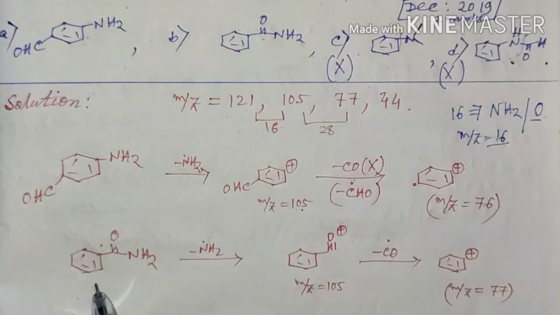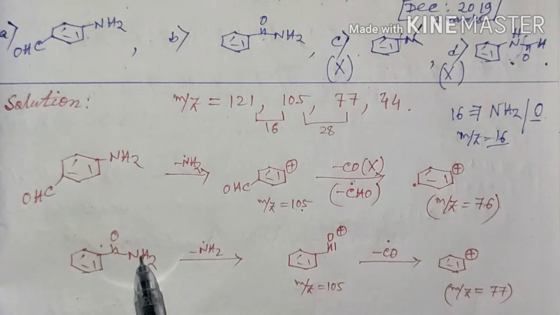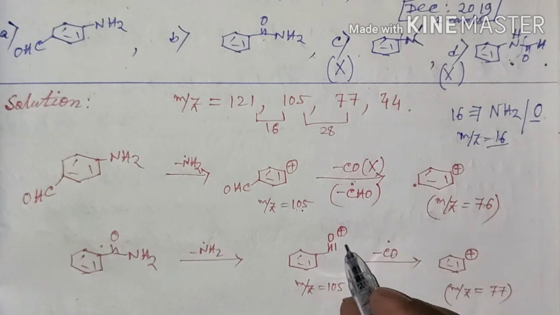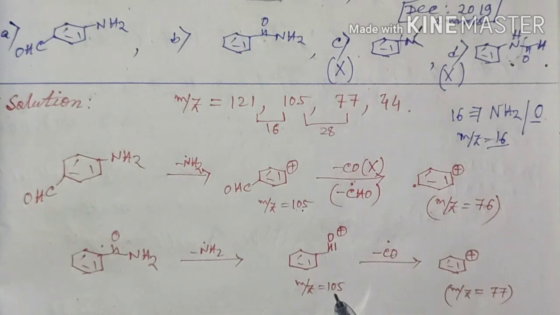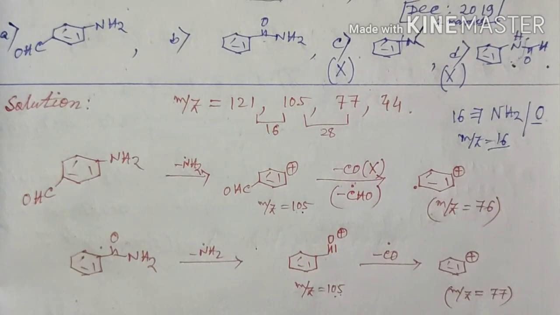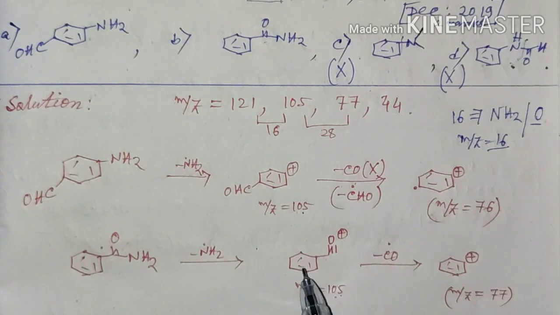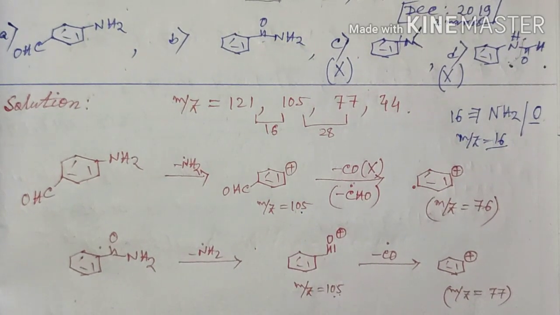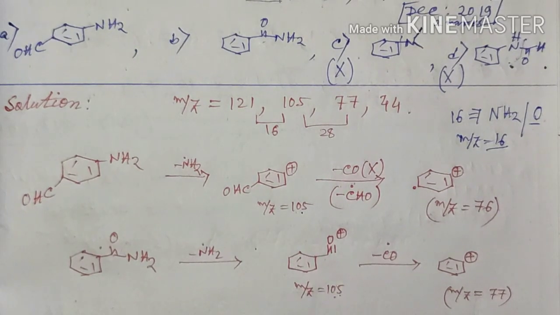And in the second case, if it eliminates one NH2 unit, it will give this carbocation, for which m/z is equal to 105. You can try this fragmentation by yourself. If you feel any difficulty, then let me know in the comment section. I will solve it in the next video.